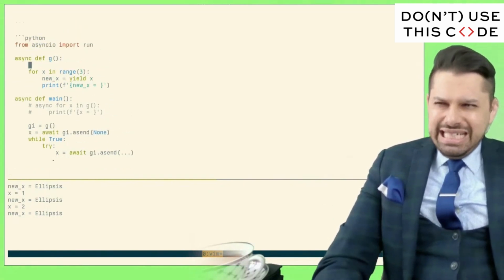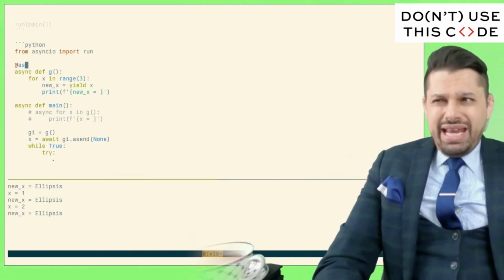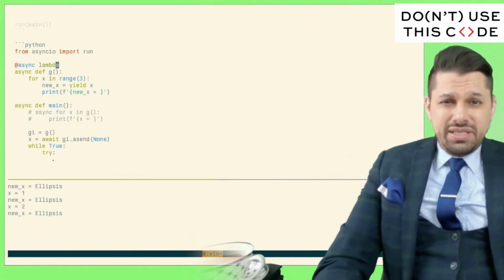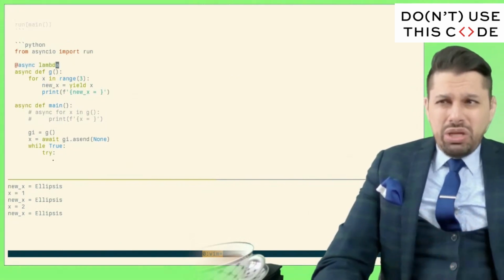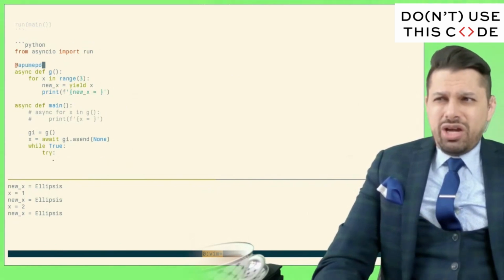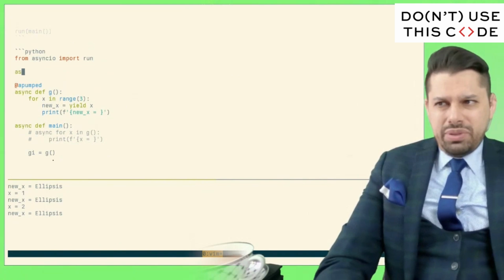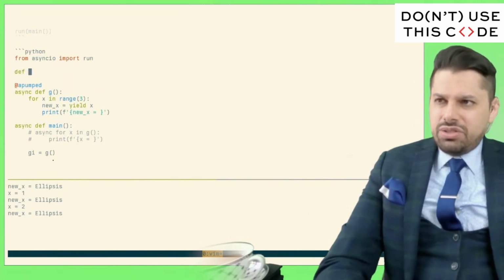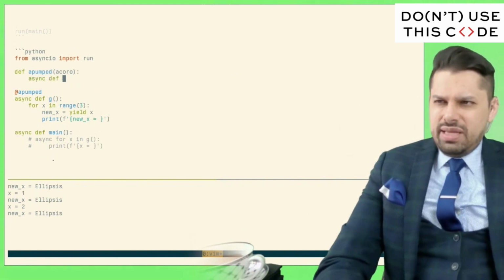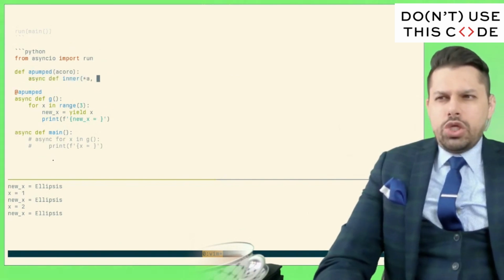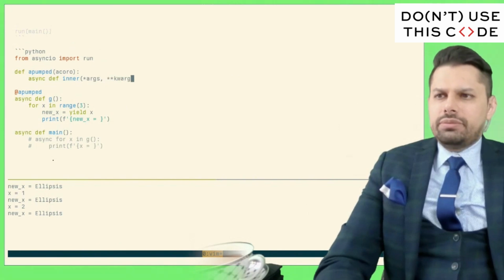Well, here, we can't write an async lambda. Those don't exist. So we can't really do the one-liner version. So we might try and write a pumped, but writing a pumped starts getting quite unpleasant. Because what a pumped needs to do is take an asynchronous coroutine and swap it out with a new asynchronous coroutine.